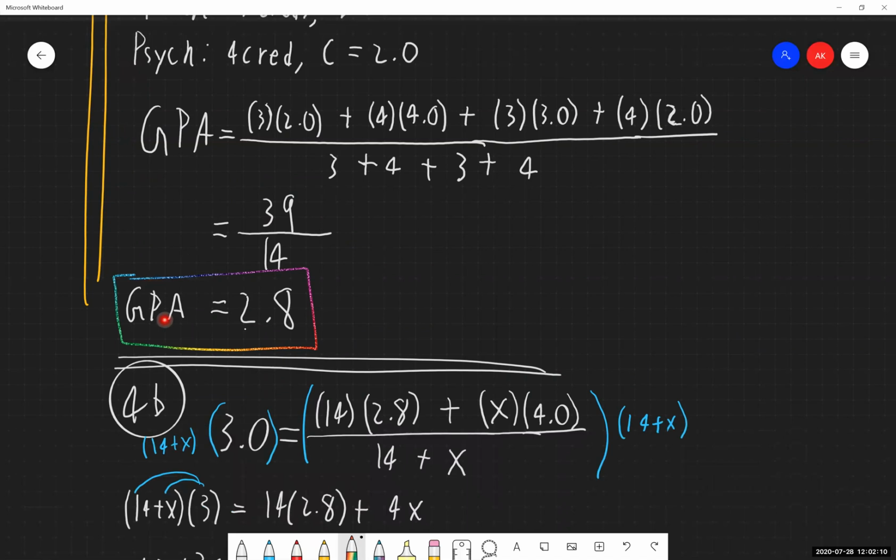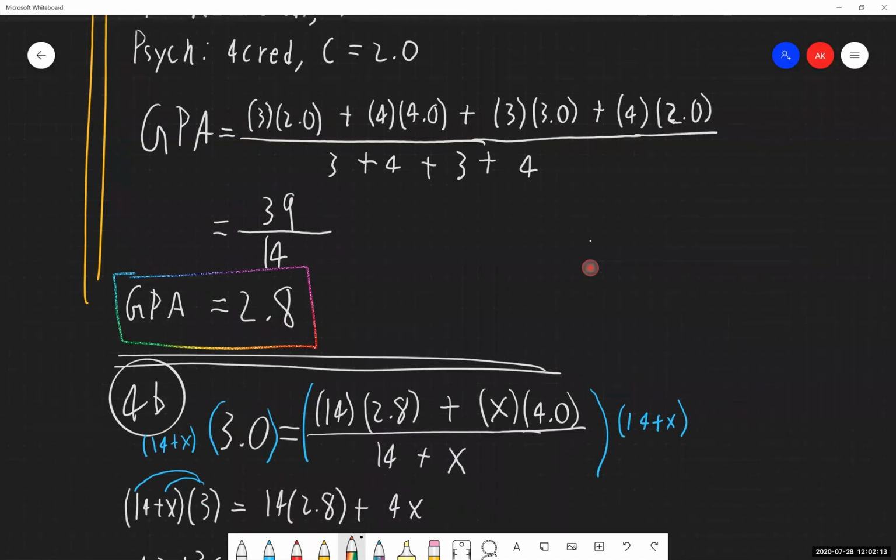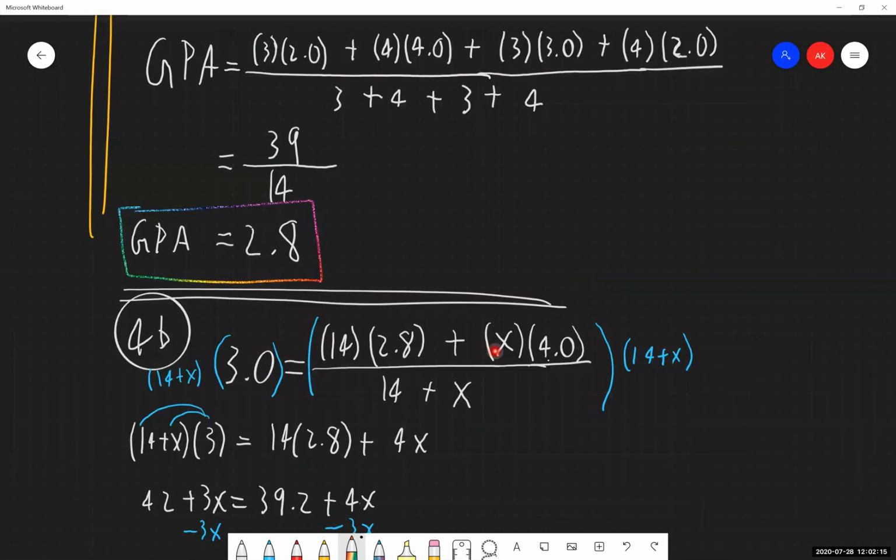That's going to give you the GPA. If you're solving for the number of credits that you would need, make sure you are modifying your equation accordingly. Do I know my GPA? Do I know some of the credits? Do I know all of the credits?